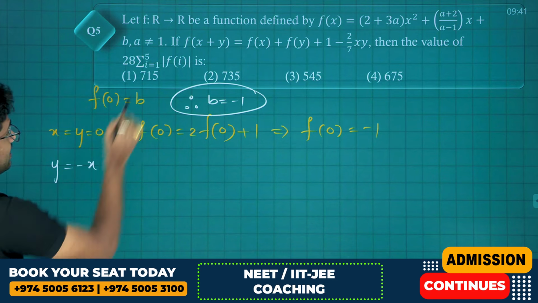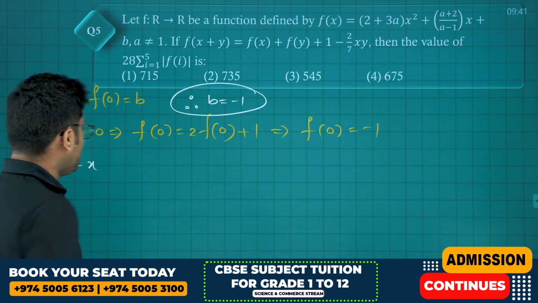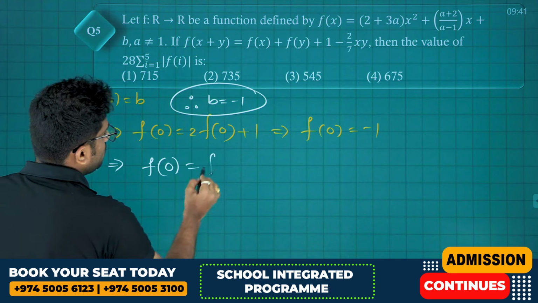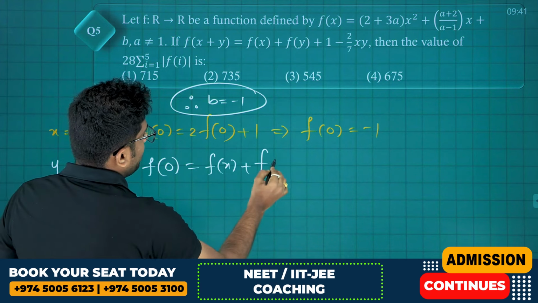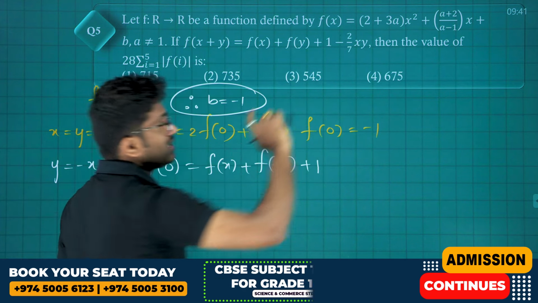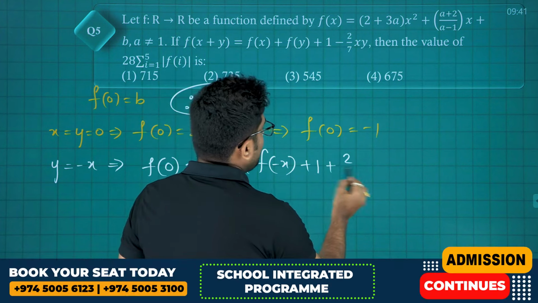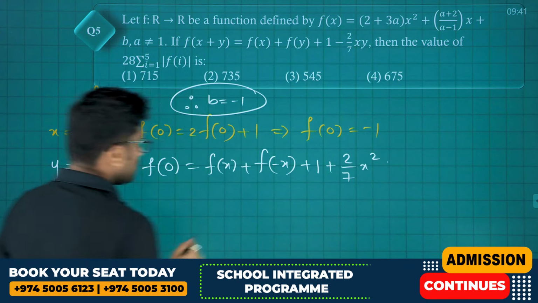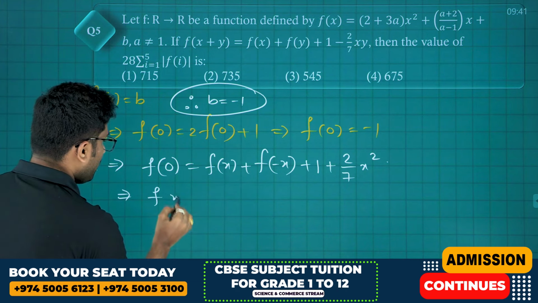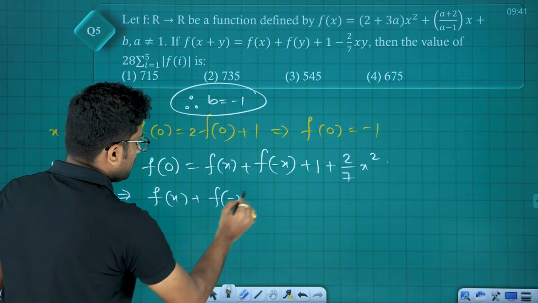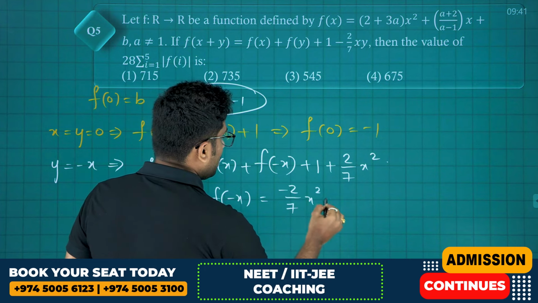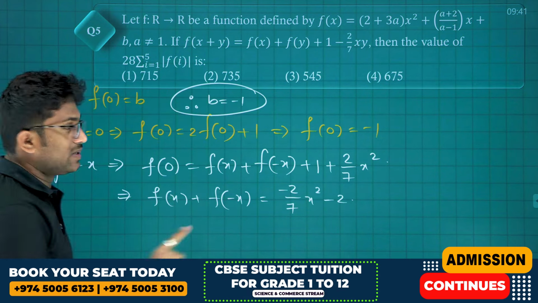Now for that put y is equal to minus x in the second equation. Then what do you get? F of x minus x, f of 0 is equal to f of x plus f of minus x plus 1 minus 2 by 7 into x into minus x, that is plus 2 by 7 x square. Okay, so clearly f of 0 is anyhow minus 1. Now from here f of x plus f of minus x is equal to, get everything to this side, minus 2 by 7 x square minus 2. So this is what f of x plus f of minus x.